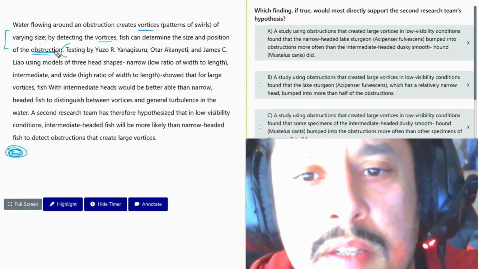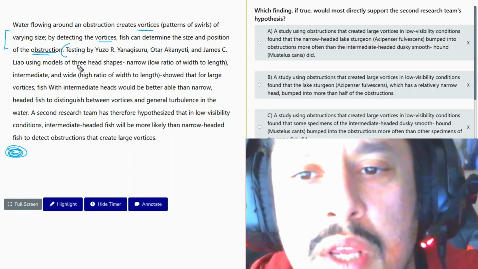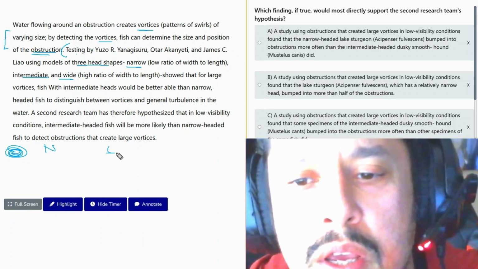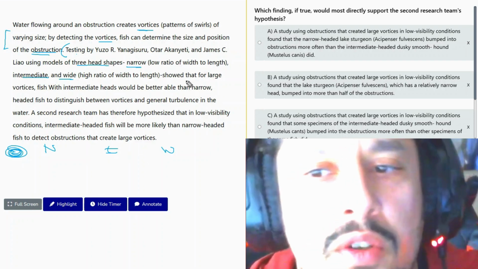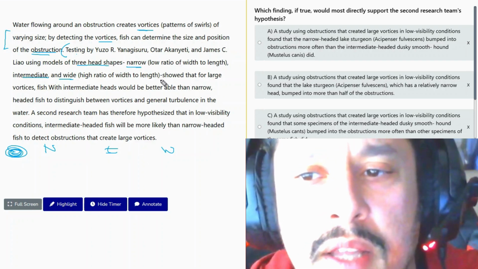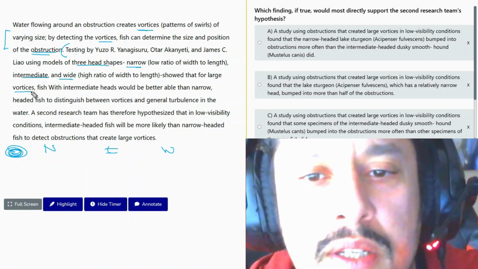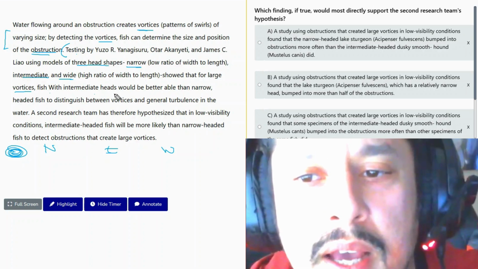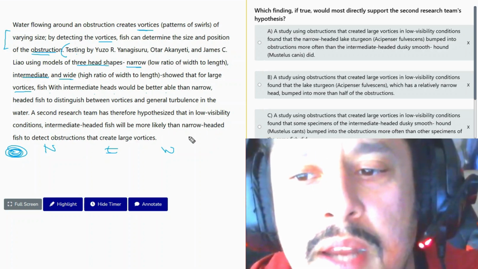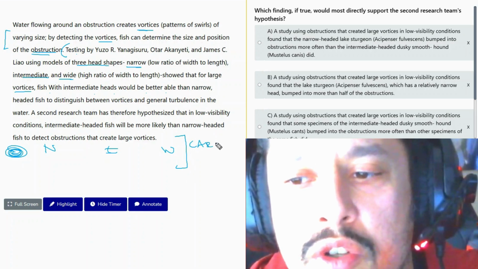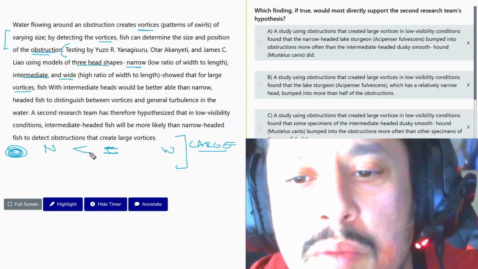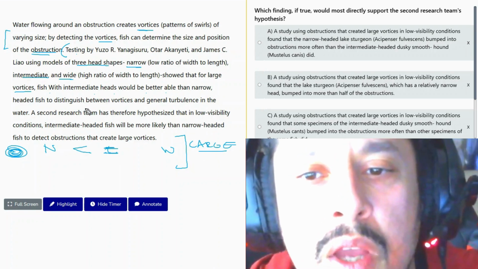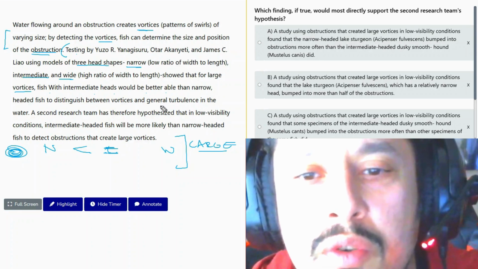Testing, okay, by these people using three head shapes: narrow, intermediate, and wide. So let's write narrow, intermediate, and wide. So we have three values. High ratio of wide to length. Show that for large vortices, fish with intermediate heads will be better able than narrow. So let's say large vortices. The fish with intermediate heads will be better than the narrow to distinguish between vortices and general turbulence in water.